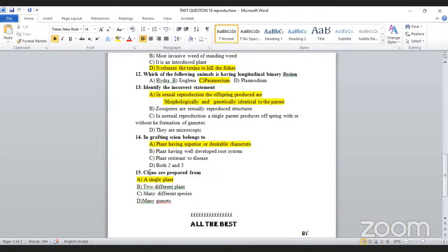I am asking the question. Which is clone? Which is ramet? From this type, many different species, not them. Many gametes are not needed to produce. So a single plant is enough, or single animal cells, particularly, it may be from the male or female. It's enough. So these are the answers we had to discuss today. Any doubt in this area? No, sir.